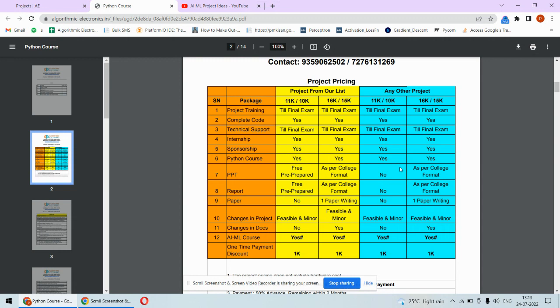And if you consider any other project which is not in our list, any other project outside to our list, maybe college has suggested you some topic or you have selected some different topic other than our list. So in this case, the packages are same. Only thing is that in 10k package, we will not be able to provide you PPT report, these things. So these things are free here, but that are not available in this particular package. But this 15k package and this 15k package is completely same. There is no difference between these two packages.